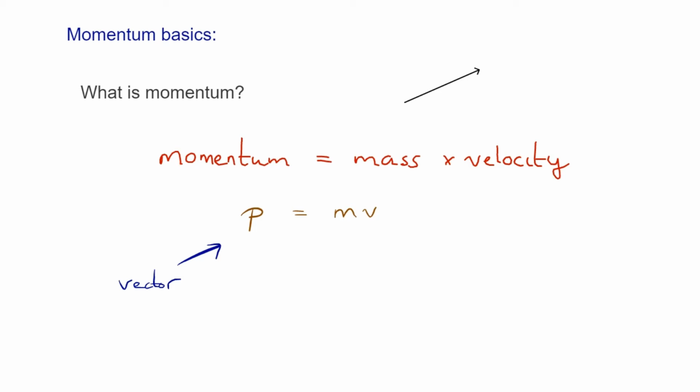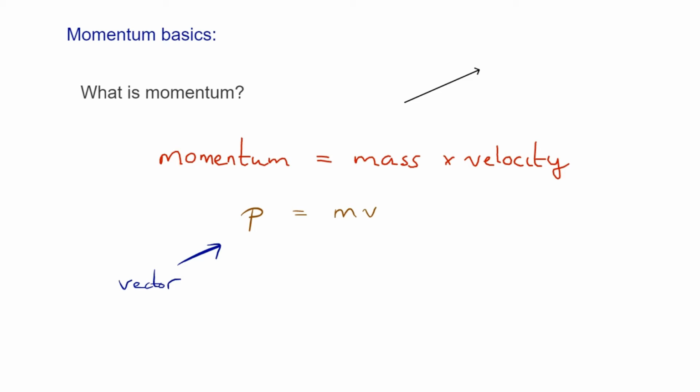To get a feeling for what momentum is, well, we can see that momentum is big if something's mass is big, or the mass might not be big, but the velocity might be big, or they could both be big. So basically, if something has a big mass or a big velocity, or both, and it has to be moving, it has to have some velocity, then it has a big momentum. So one way of looking at momentum is how difficult it is to stop something. If something has a big momentum, it's not going to be easy to stop. And that could be something with a high velocity, like a bullet, or something with a big mass, like an oil tanker, or something with both, like a running elephant or something like that. So that gives us a sort of feeling of what momentum is.